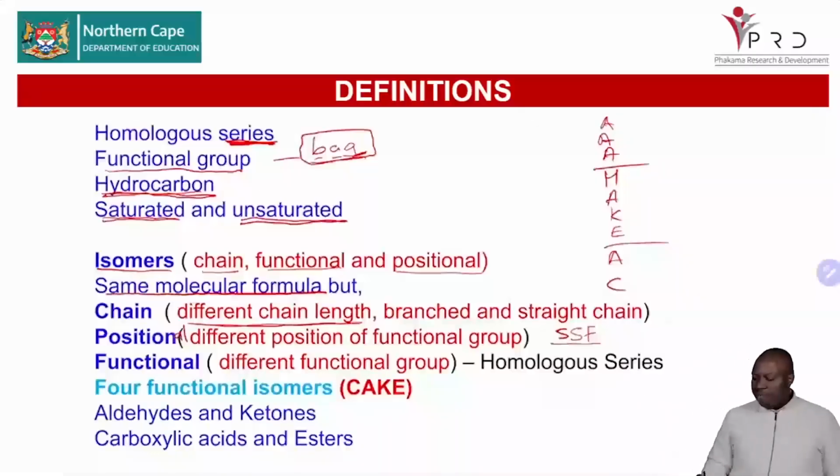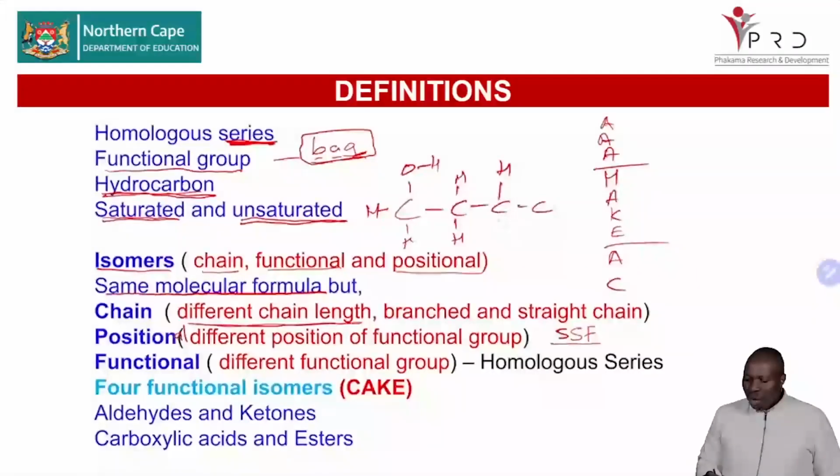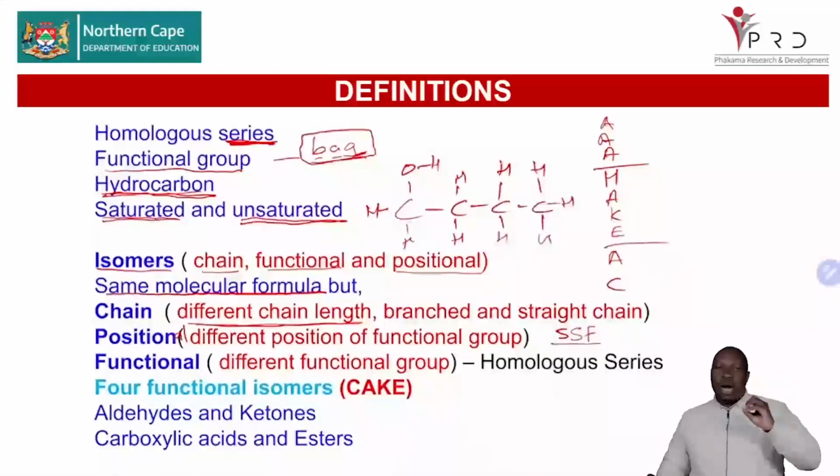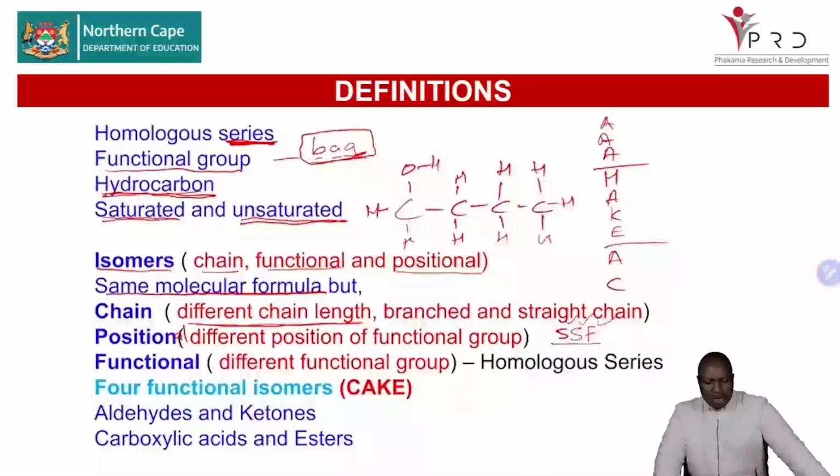For example, if I'm to give you an example, you can have an alcohol where you have the OH on carbon number 1, and if it's 4 carbons like that, that will be butan-1-ol. But we can move the OH to carbon number 2, then it becomes butan-2-ol. So butan-1-ol and butan-2-ol are positional isomers. Why? Because they have the same molecular formula but different position of the functional group. So always remember what is different: it is the side chain, the substituent, or the functional group. Very important for you to remember.